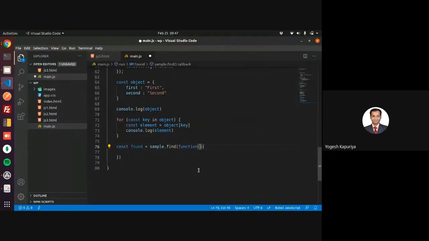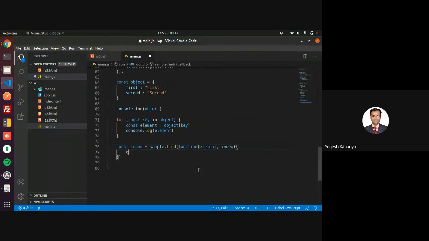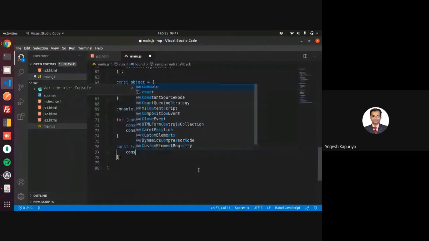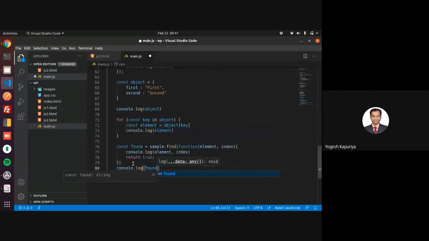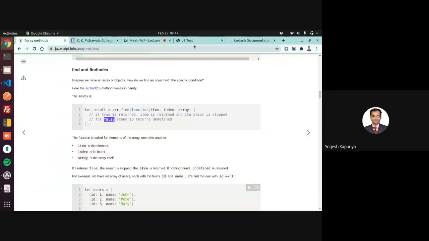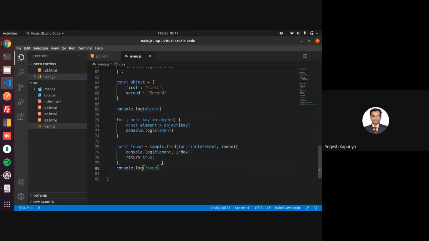Normally you will have two parameters over here. One is an element and second is an index. So that function will return true or false.